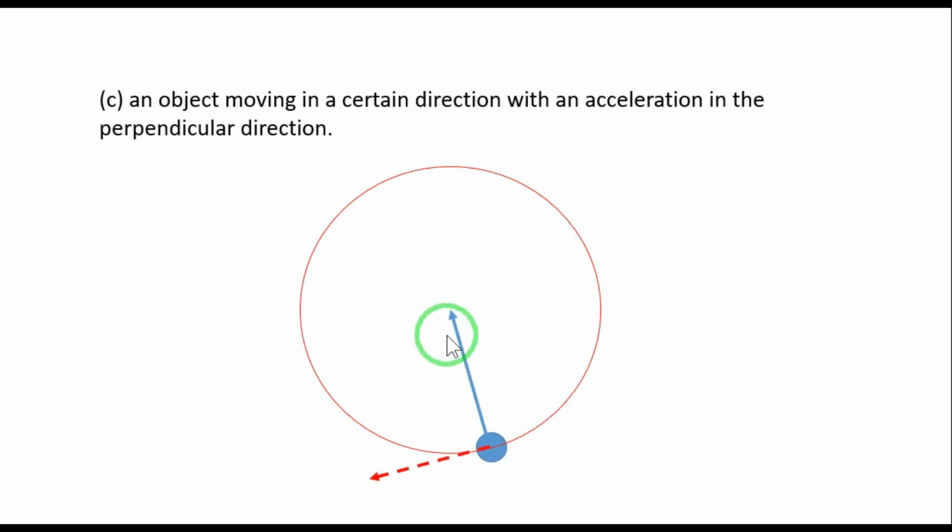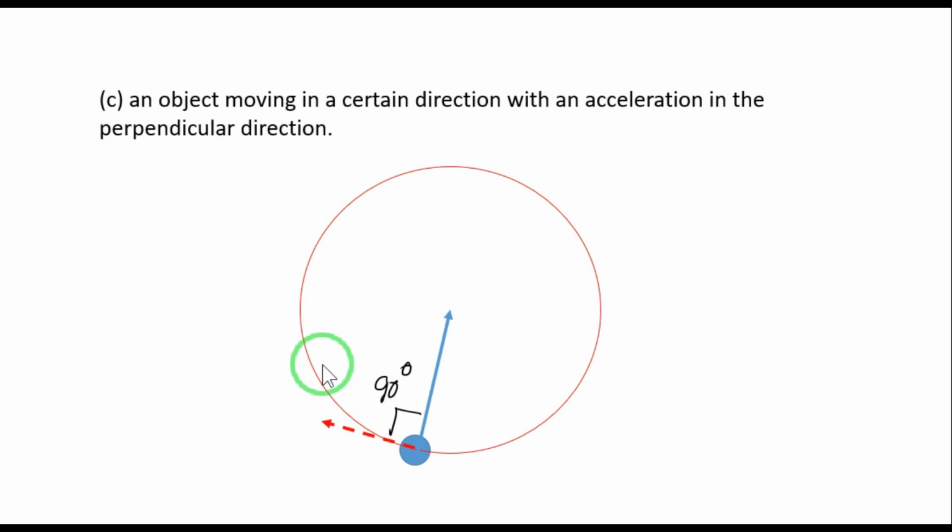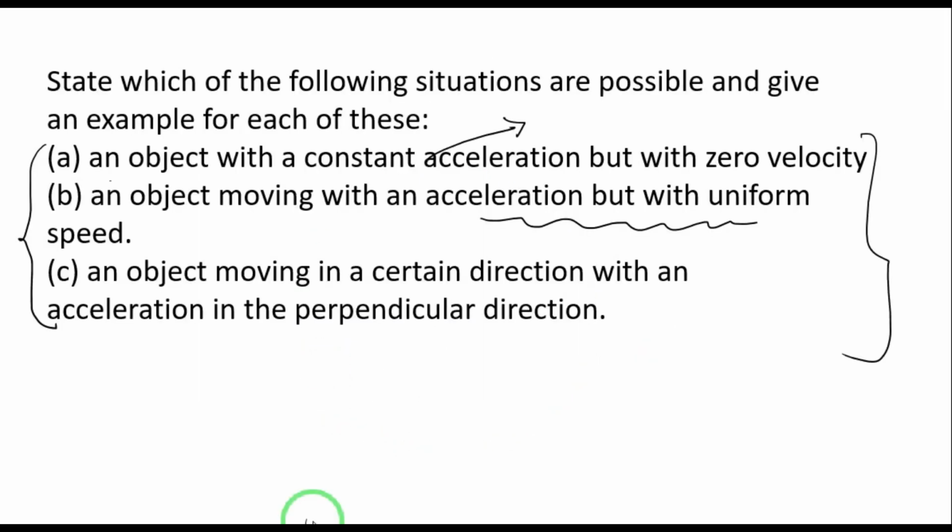So circular motion is an example where the object moving on a circular path has a direction of acceleration towards the center along the radius of the circle, whereas the direction of the motion is along the tangent, and therefore they are perpendicular, 90 degree, right? So these are the answers for all these ABC options, and all these options are possible, and we have discussed different situations where all it is possible.